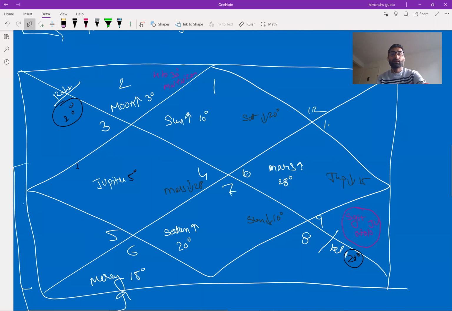So here we can see all the signs where planets get exalted and debilitated, with degrees. In Aries sign, the first house represents Aries. In Aries sign, the Sun is exalted at 10 degrees. Second, in the same sign, Saturn is debilitated at 20 degrees.